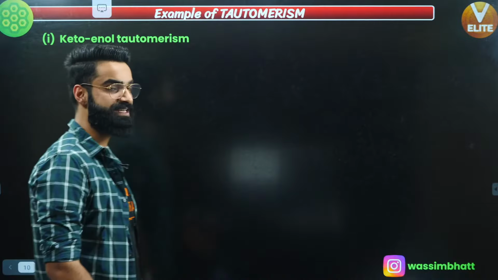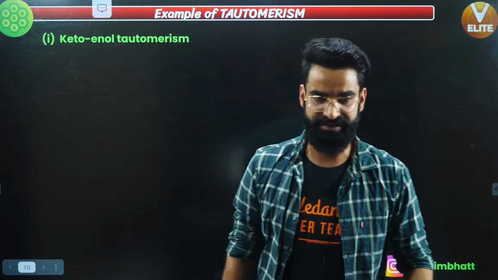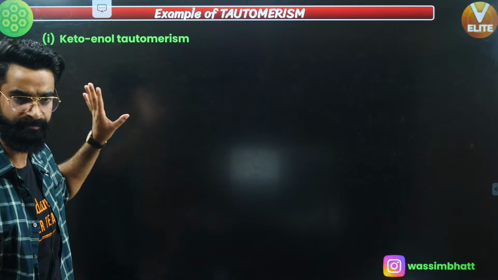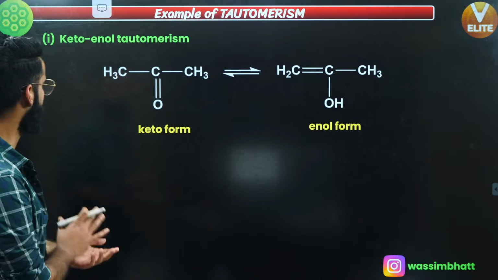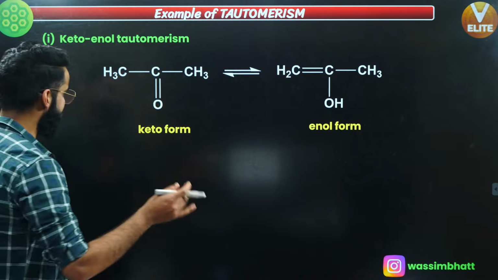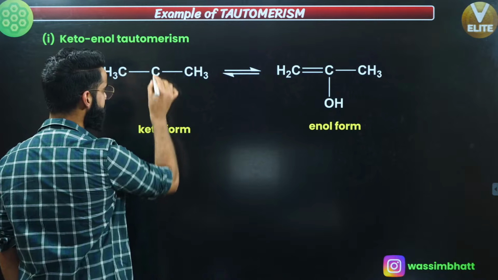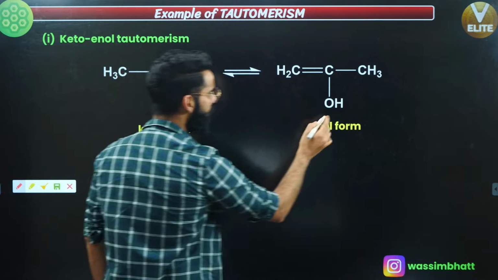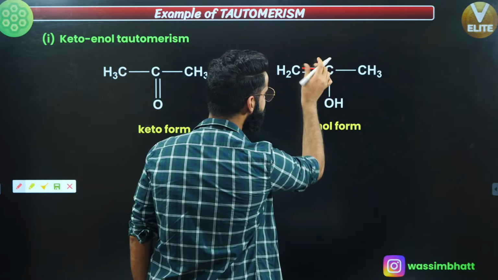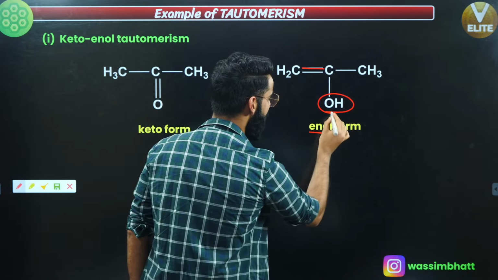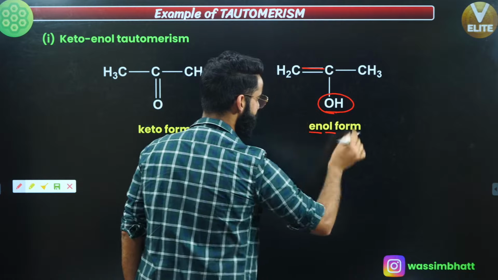Moving on, the first example of tautomerism is keto-enol tautomerism, which I showed you right now, okay? So let's take the example of it and understand. See guys, understand once more the same thing. This is first of all the keto form. Right here you have the keto group attached, and over here you have a double bond, and with the double bond you have an OH group attached. So double bond stands for ene and OH stands for ol, so it's going to be the enol form.